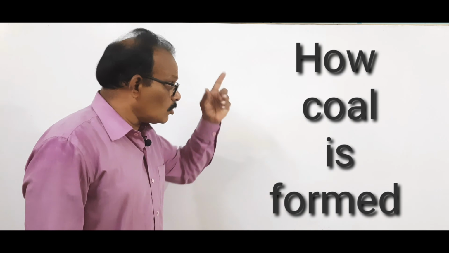You see, how coal is formed: it's the earth. It is completely earth. Now what happened? Millions of years ago, there were only plants everywhere. The whole earth we can see with greenery, plants, and a few insects and living beings also. Even in the mountains and hills, you can see big trees over them.